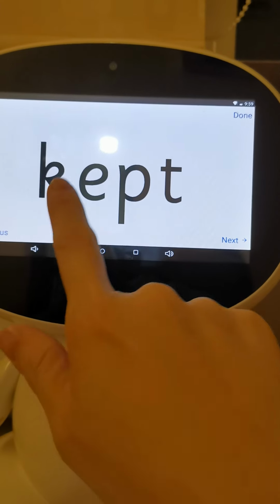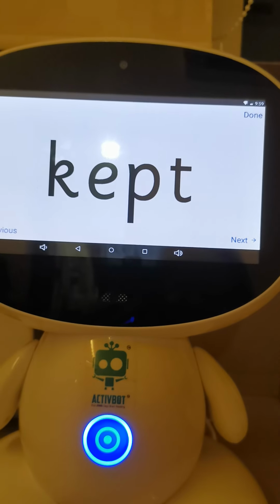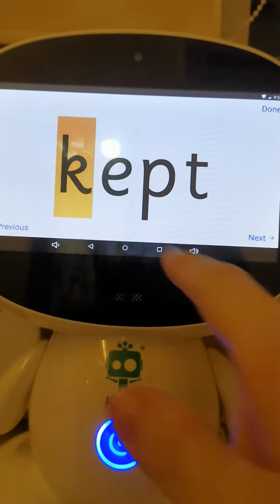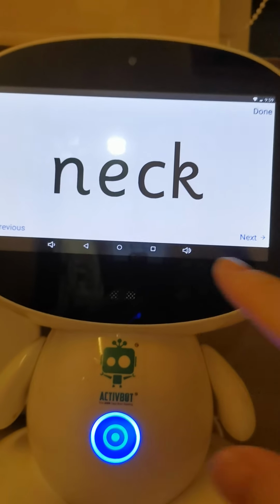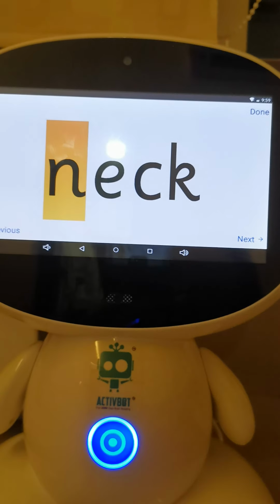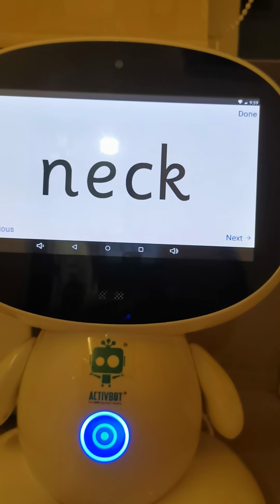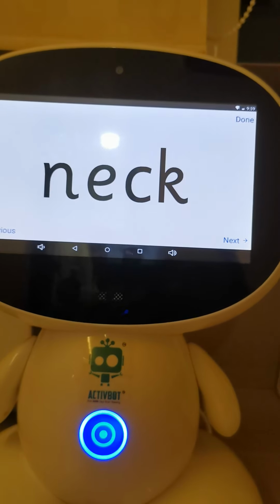How about this word here? Cap. How about this one? Neck. Where's your neck? So can you point your neck?